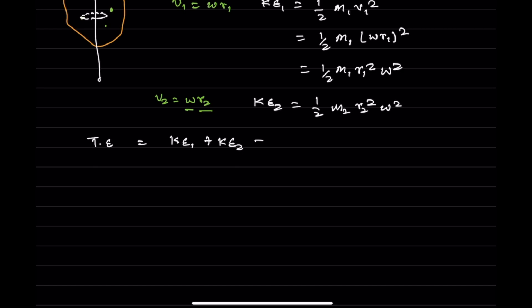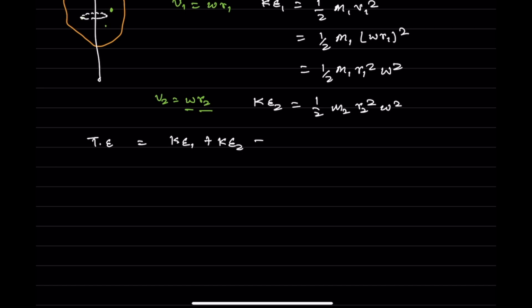It can be written as half m1 r1 square omega square plus half m2 r2 square omega square, and so on.